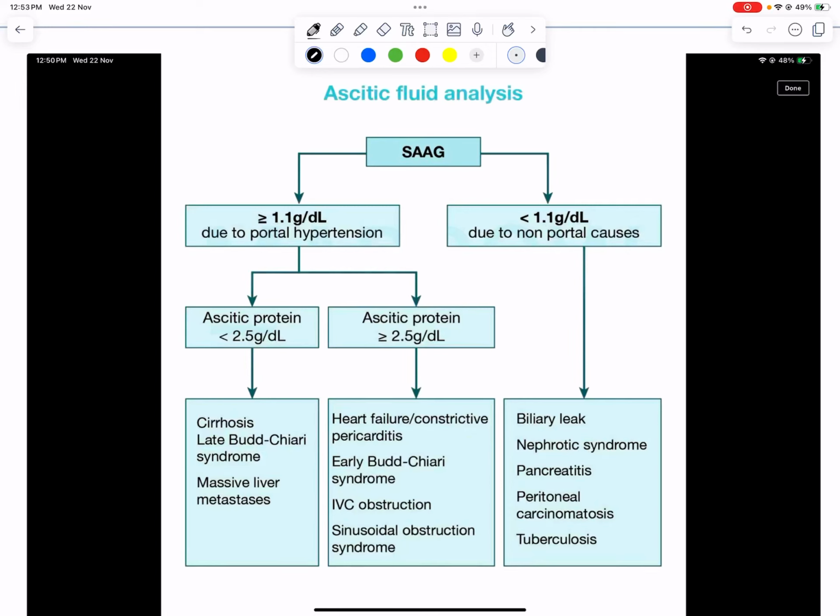In examination condition, one is not able to think fast enough to analyze the ascitic fluid analysis. So here is a logical mnemonic so that you can recall.